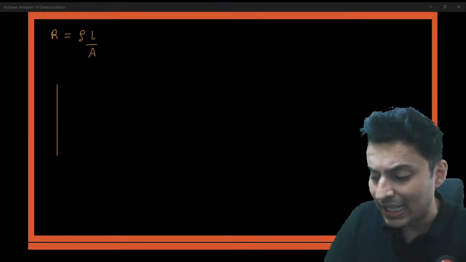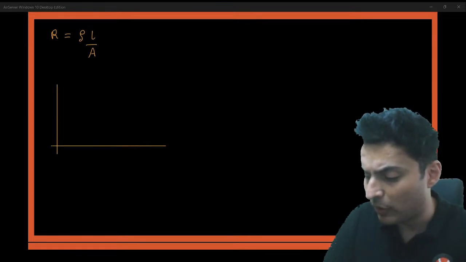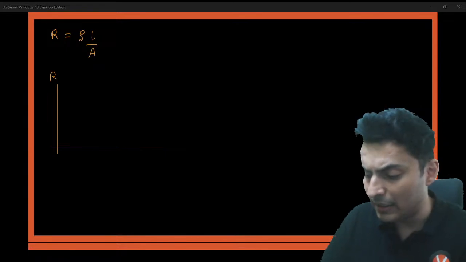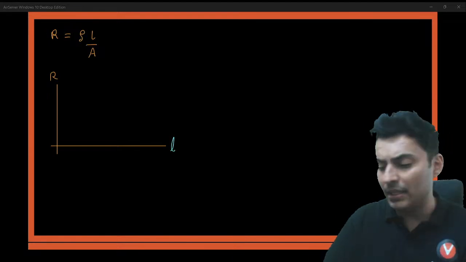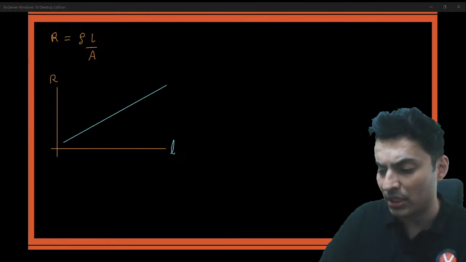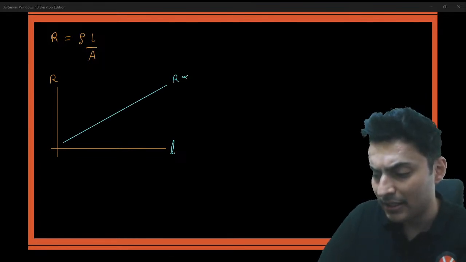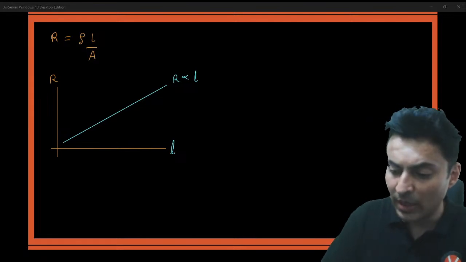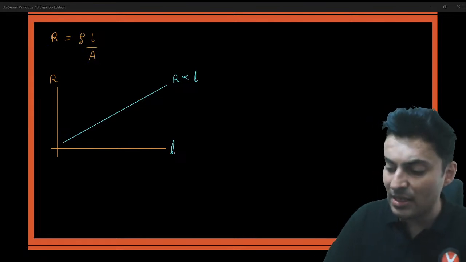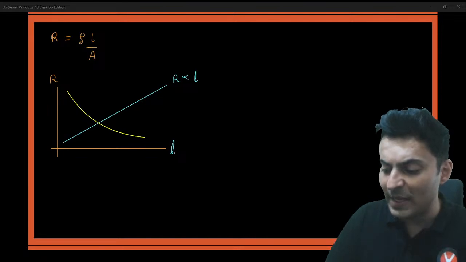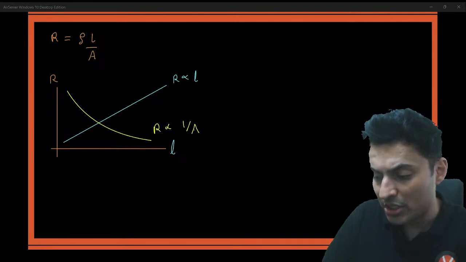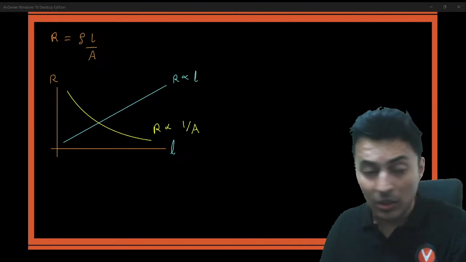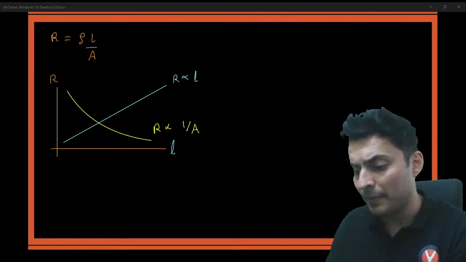When you talk about length and area, it is very, very straightforward. If you take length, resistance is directly proportional to the length. Bigger the length, more is the resistance. But when you talk about area, it is inversely proportional to the area. So the graph will be a curved line like this. So resistance is inversely proportional to the area. Okay, so this is with regard to the length and the area.